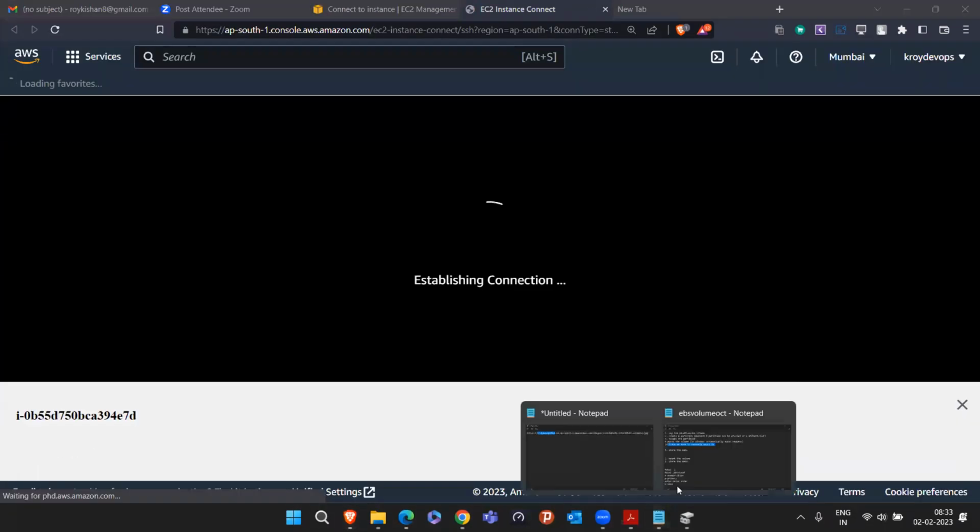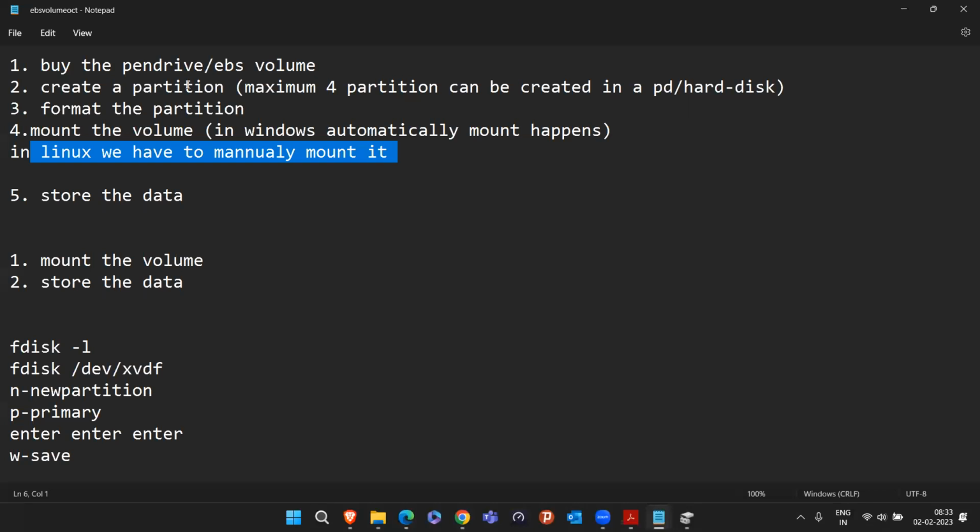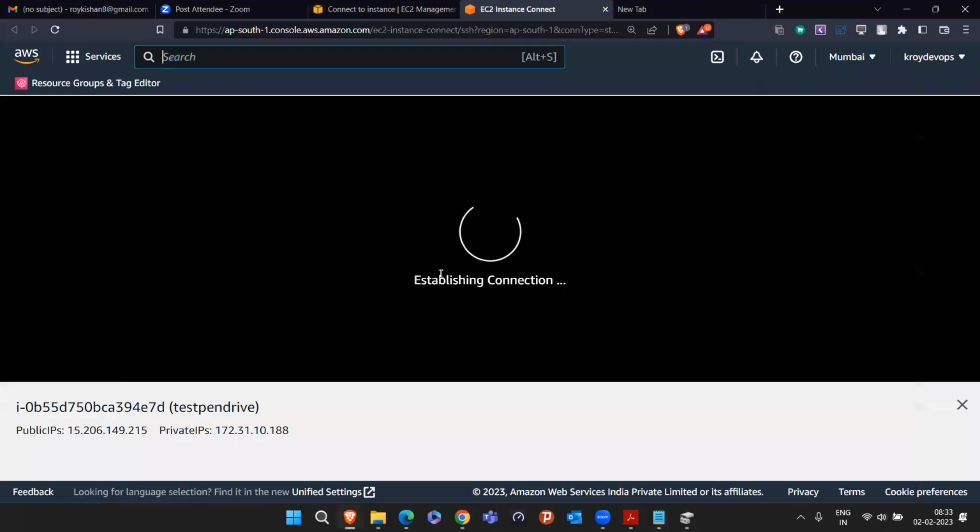Now, if you follow this document again, for the pen drive we don't have to do it again, right? That's why we simply went to the pen drive and attached that volume. Create a partition, format the partition: we don't have to do it again, because this is a one-time process. Only the first time you buy the pen drive do you have to do it. Our only work is to mount the volume. We don't have to create the partition or format it. Simply mount the volume.